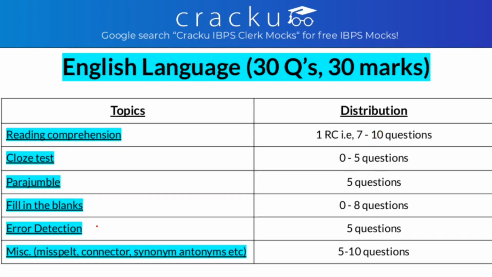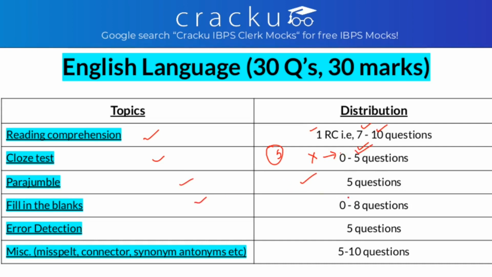Let's see English. In English you get reading comprehension, that is a must. There is one RC and it contains 7 to 10 questions. You have cloze test, and if you get a cloze test, it contains 5 questions, that is 0 to 5. If you don't have a cloze test, then obviously you get 0 questions from it, but basically you get 5 questions from cloze test. The other is parajumble, you get 5 questions from it.